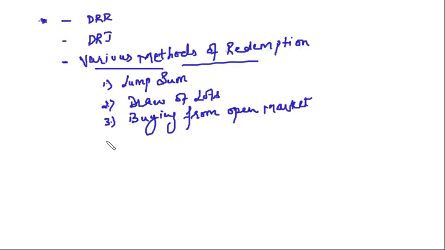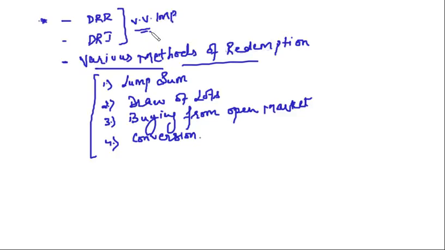And last one is conversion. Right? So all these four methods we are going to discuss in detail, but before that these two topics are very important to understand. DRR and DRI. It is very important to understand these two topics. Why we are creating DRR, why we are creating DRI. We'll do this in detail. Clear?